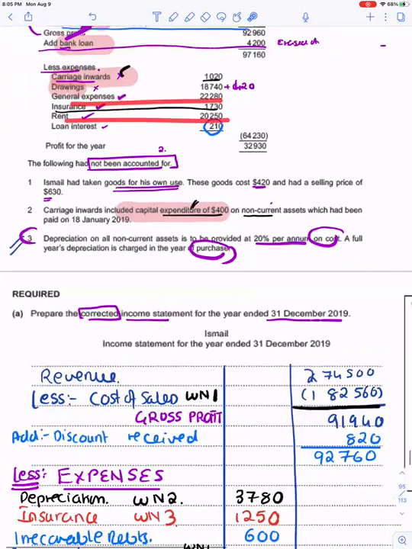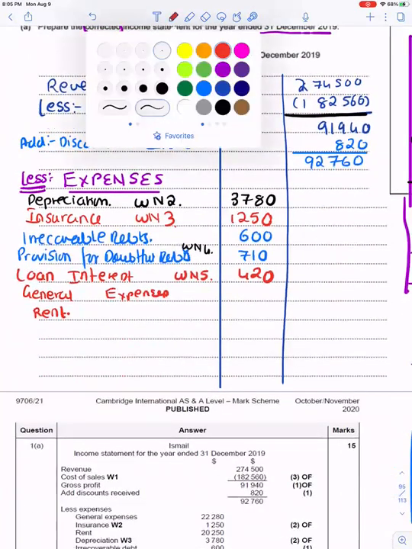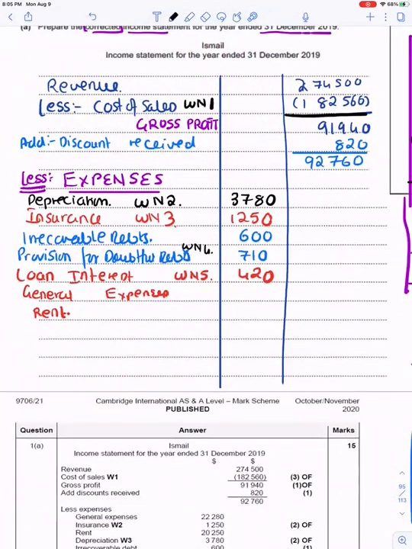Amount for general expenses is 22,280 and amount for rent is 20,250. These are all my expenses that I will add and then subtract from the gross profit added other income, and I would arrive at a figure which would be profit for the year or loss.